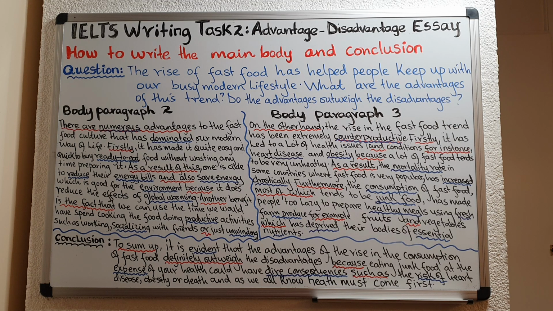And in body paragraph 3, I have used words such as counterproductive, heart disease, obesity, mortality rate, increased drastically, consumption, junk food, healthy meals, fresh farm produce, deprived, essential nutrients. Okay? And in the conclusion, I used evident, dire consequences, risk of, at the expense of. All these words and phrases are band 8 and band 9 phrases.